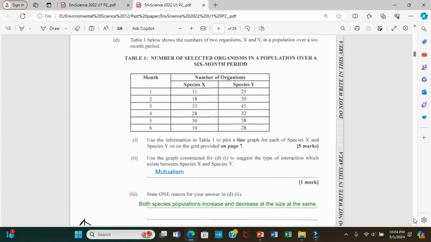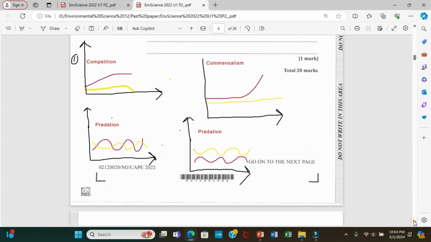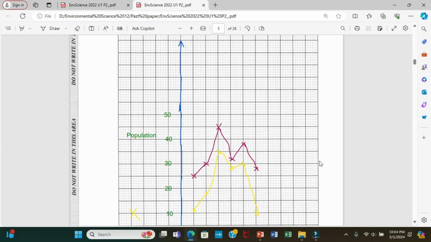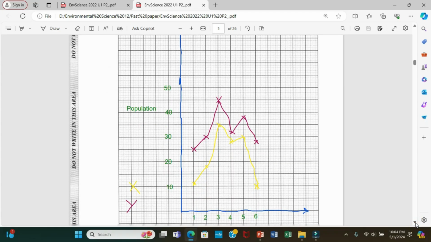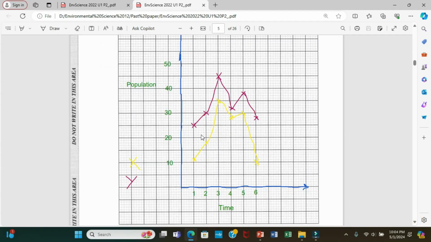So on the graph here, all we need to know is that we are looking at population versus time of two organisms. So you need to know which axis to put your population and which axis to put your time. Now if you look here, we put population on the y-axis, and on the x-axis we put time.